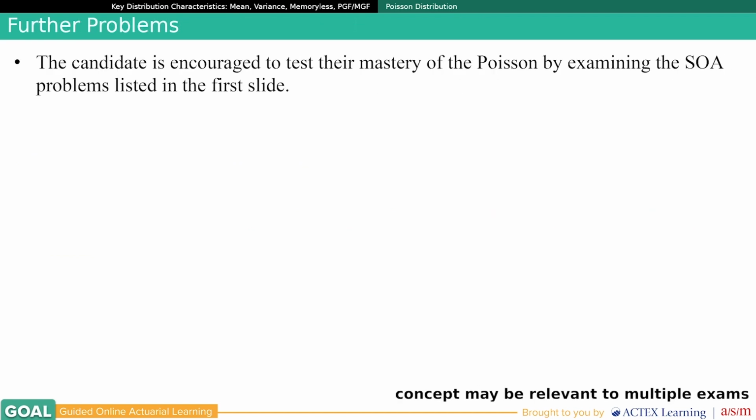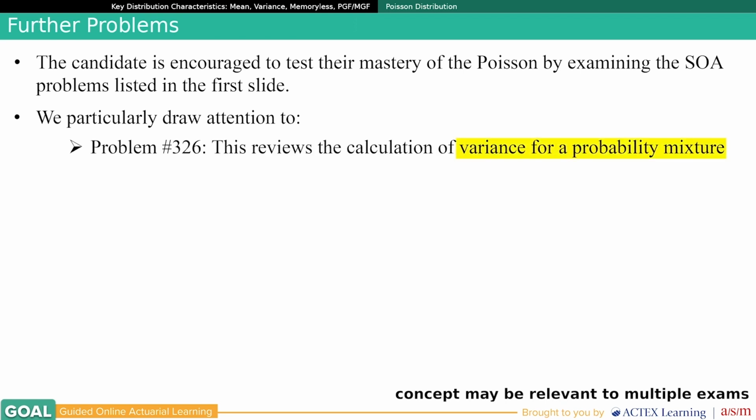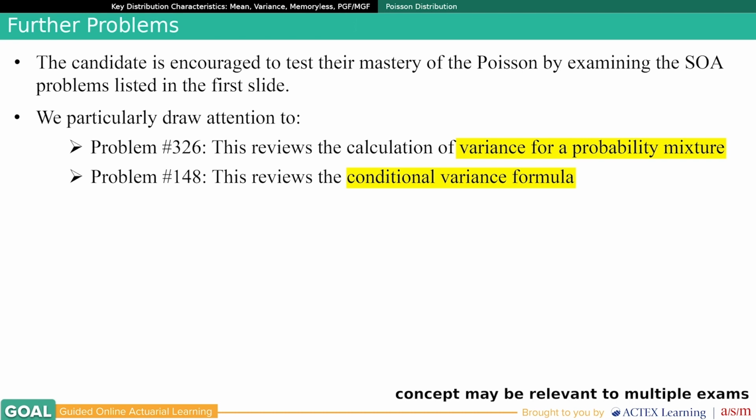The candidate is encouraged to test their mastery of the Poisson distribution by examining the SOA problems listed in the first slide. We particularly draw attention to problem number 326. This reviews the calculation of variance for a probability mixture. You should be thoroughly familiar with that. Problem number 148, this reviews the conditional variance formula, which is an advanced topic but is sometimes asked. Good luck in your exams.